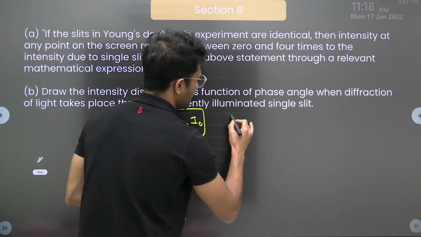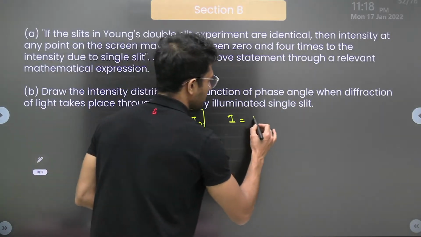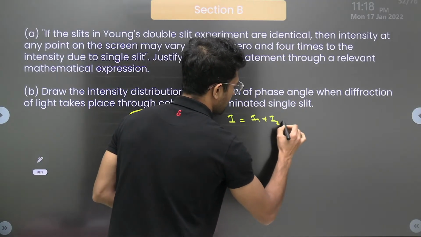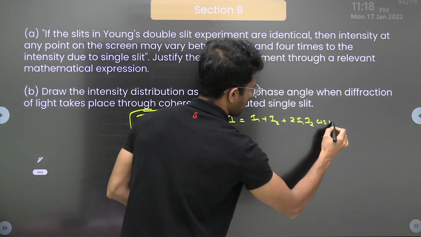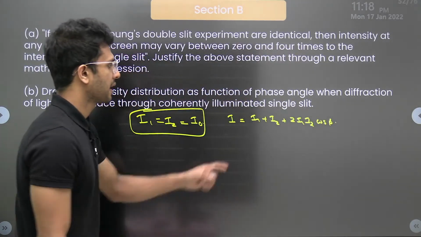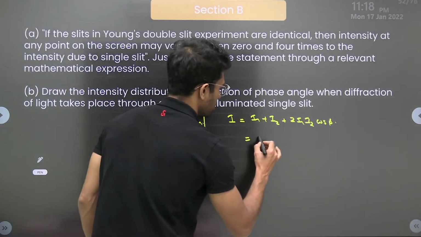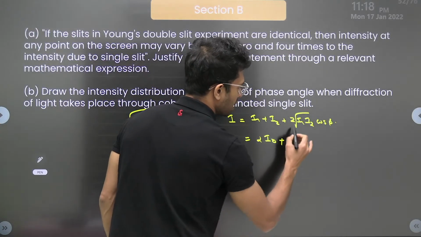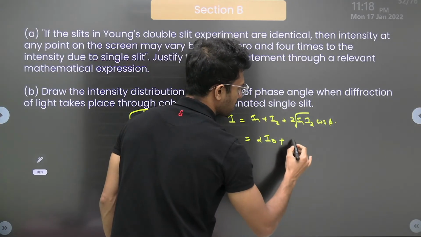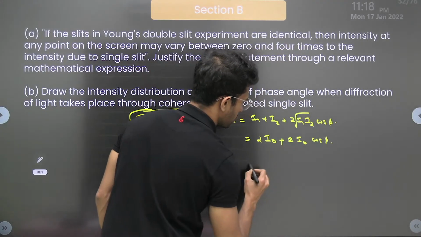We know that the net intensity I, during interference, is I1 plus I2 plus 2 root I1 I2 cos phi. Now if I1 and I2 are equal, I1 plus I2 is 2 I naught, and 2 root I1 I2 is 2 I naught, into cos phi.